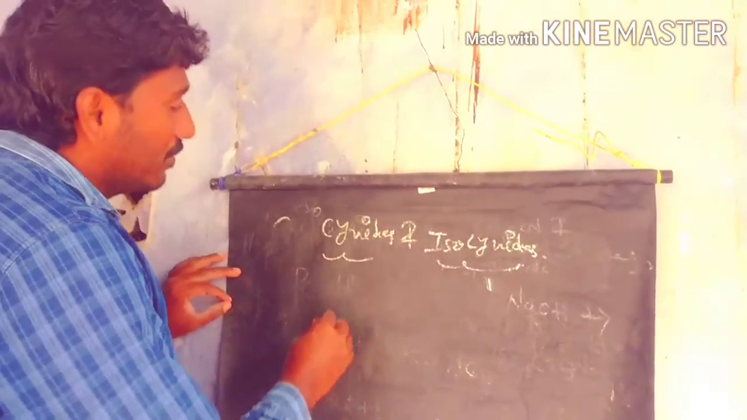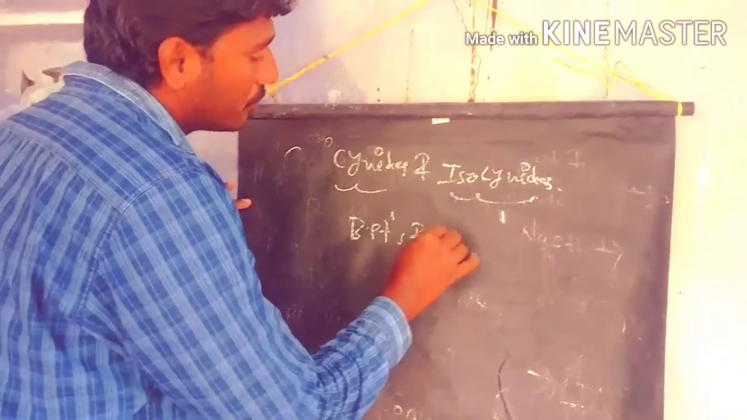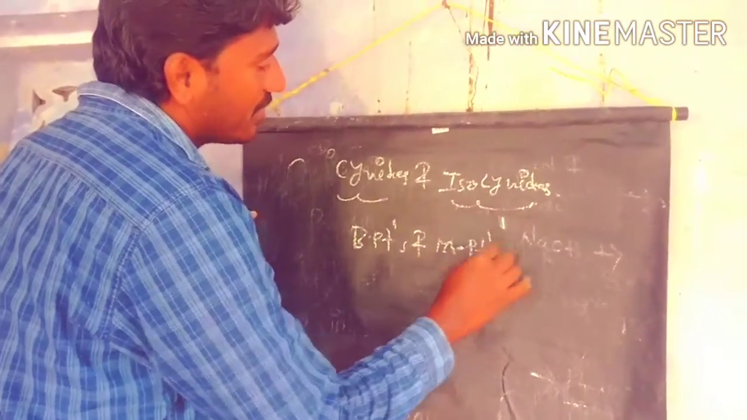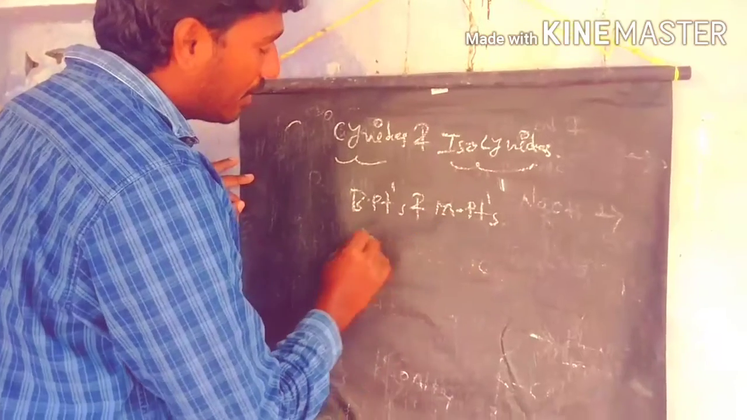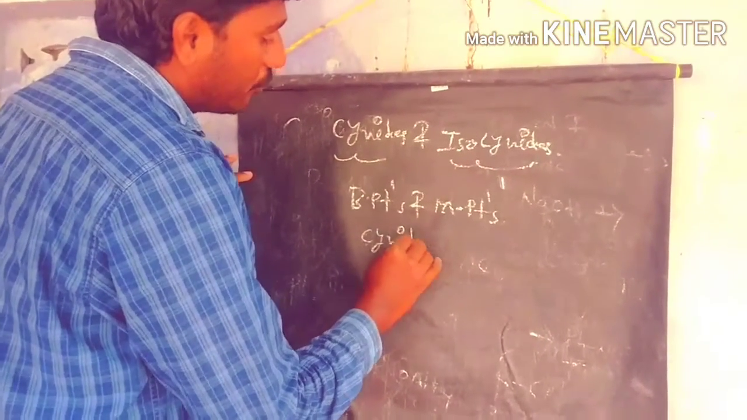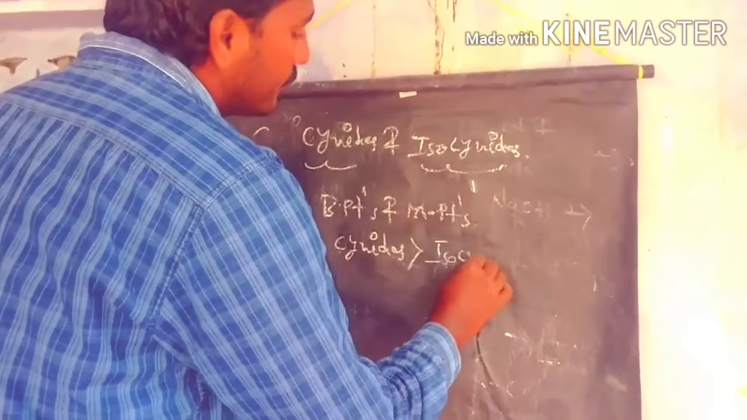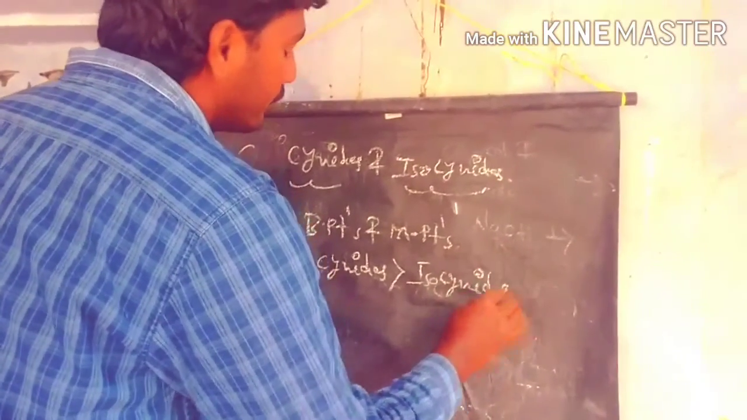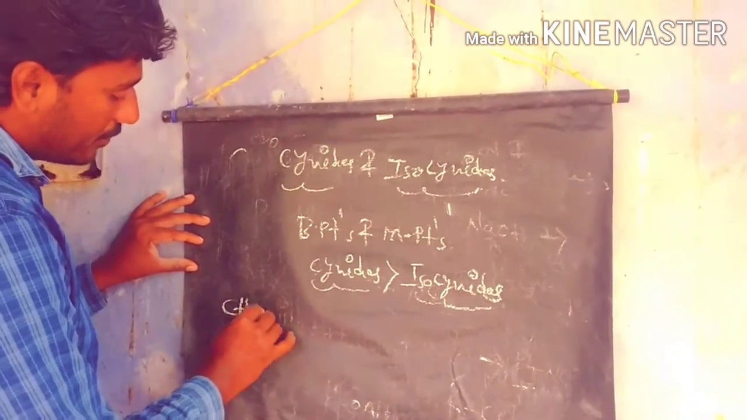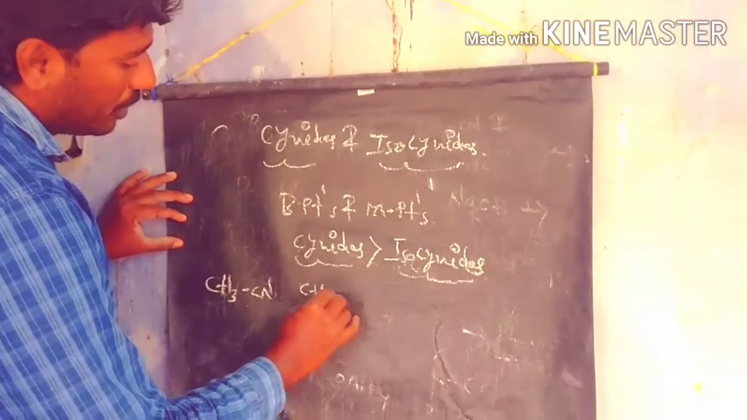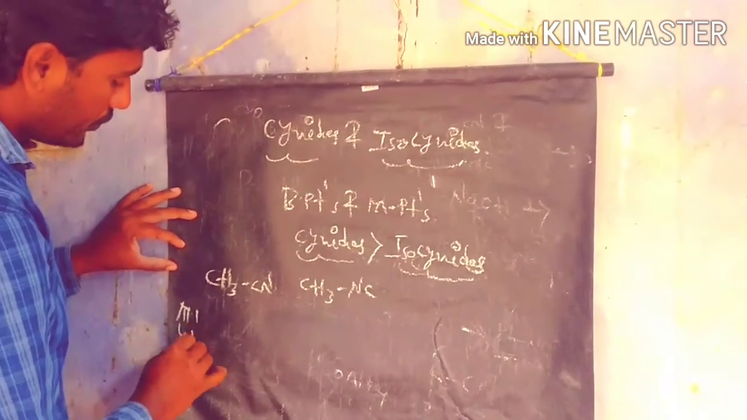If you observe the boiling points and melting points of these compounds, for equal molar mass the cyanates have a higher boiling point and melting point compared to the isocyanates. For example, if you take simple molecules, methyl cyanide and methyl isocyanate, both have the same molar mass. What is the molar mass of this compound? We take the molecular weight.